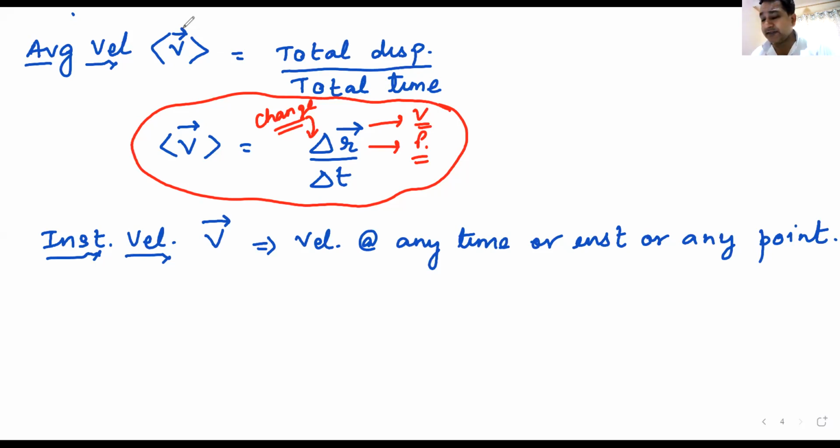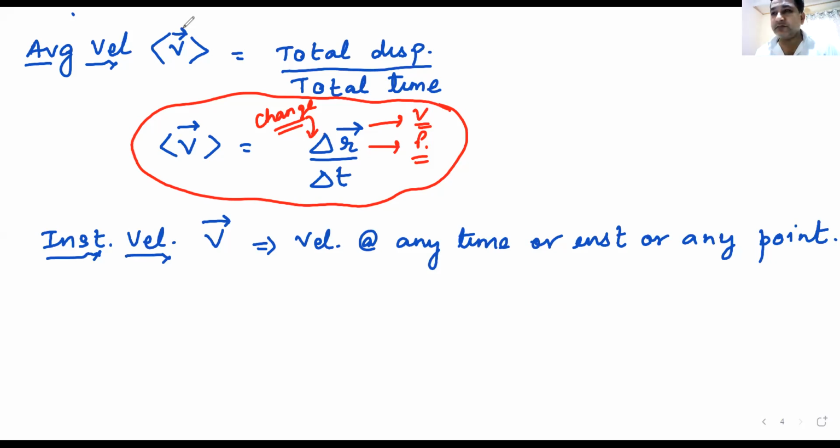Now, in the beginning of the class, I said things that I will explain later on. I told you that in some books, or in 9th standard, you might have seen velocity written as speed with direction.